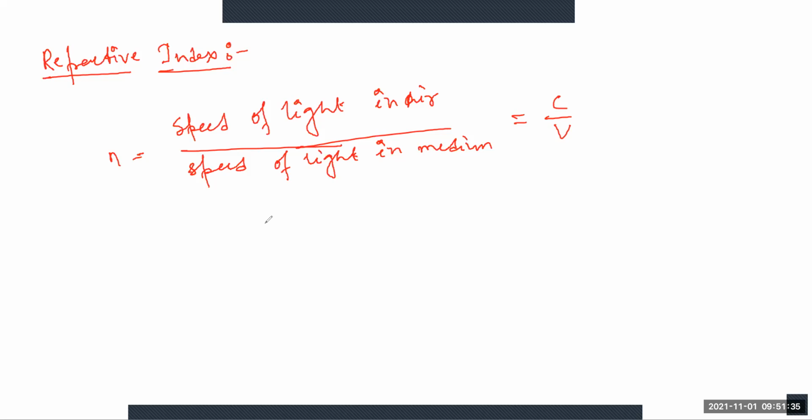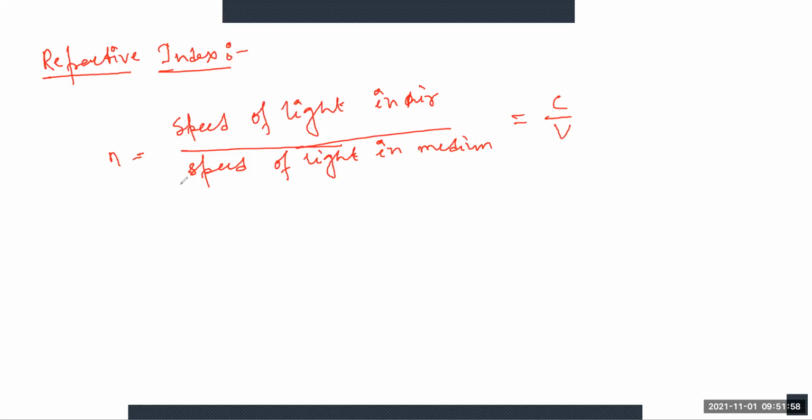Based on the material density, the refractive index is expressed as the ratio of the velocity of light in free space to the velocity of light in any medium, or you can say dielectric medium. This is a substance.